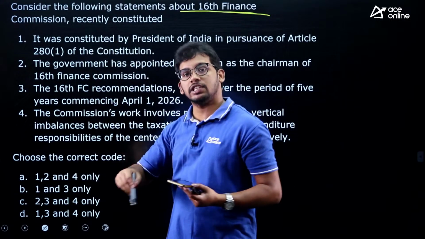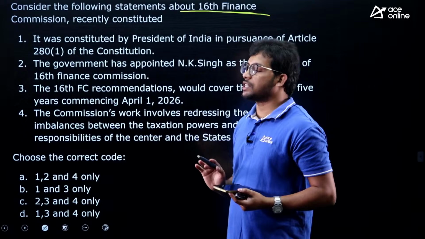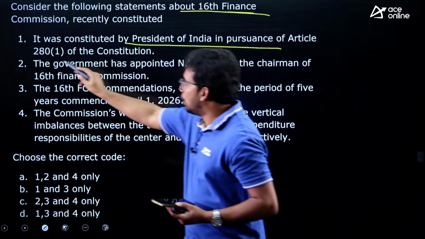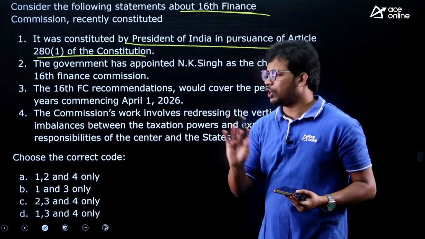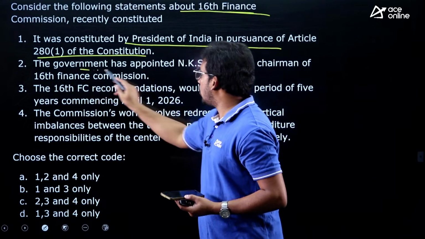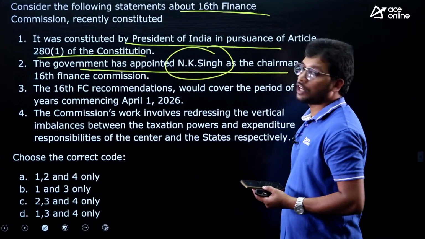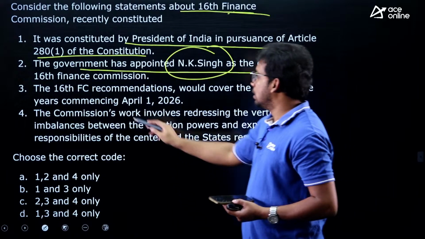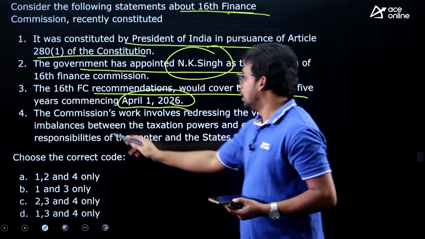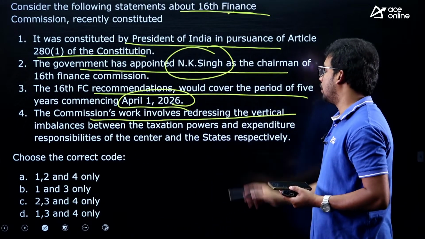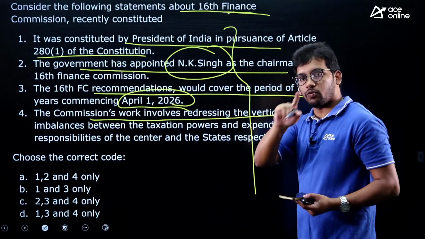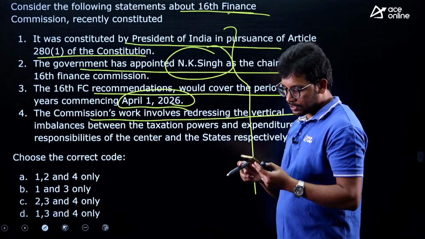The 16th Finance Commission was recently constituted. Out of that, which statements are correct, they are asking. It was constituted by the President of India according to Article 281 of the Constitution. They are not going to ask you statement-based, but know the facts about this. The government has appointed N.K. Singh as the chairman of the 16th Finance Commission. The 16th Finance Commission recommendations would come into effect from April 1, 2026. The commission's work involves redressing the vertical imbalance, that means distribution of funds between center and state. Out of these 4 statements, there is one statement which is incorrect. Can anyone answer this?